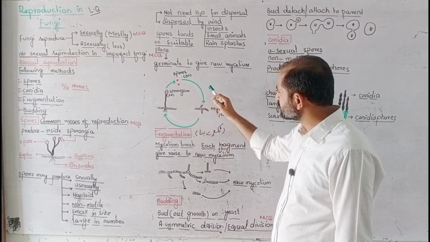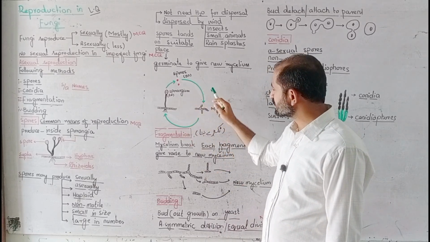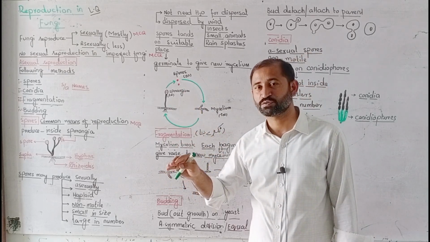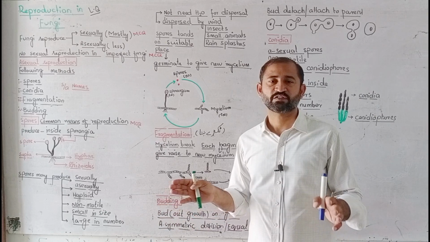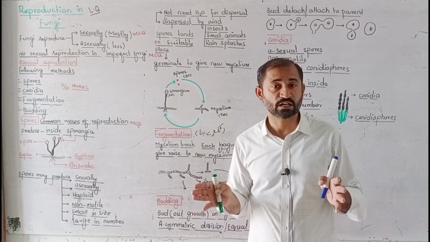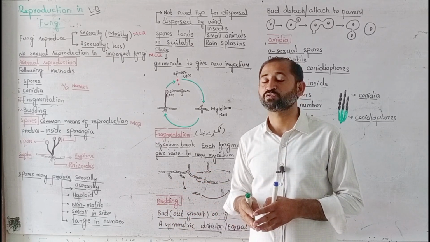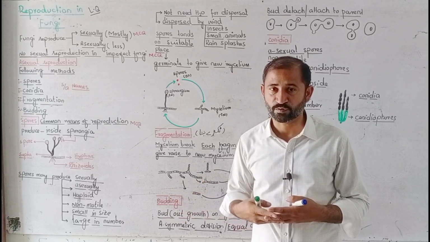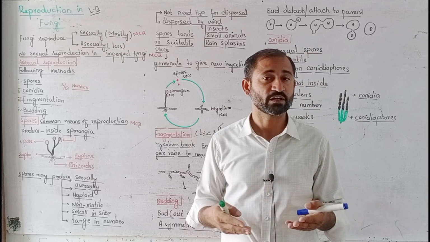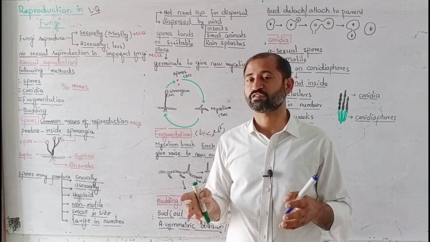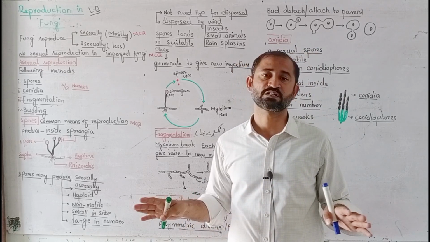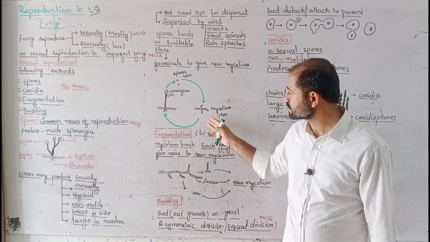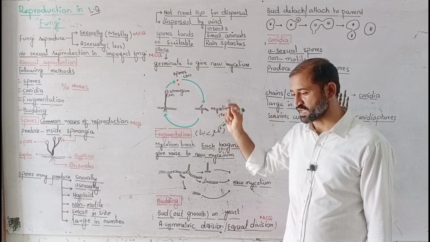So you can see in this diagram that all things are haploid, no one is diploid. Diploid is only related to sexual reproduction. In asexual reproduction, fungus cells are also haploid, so there is no chance of fertilization, because the reproduction is asexual. So in asexual reproduction, no diploid structure is seen in this diagram.